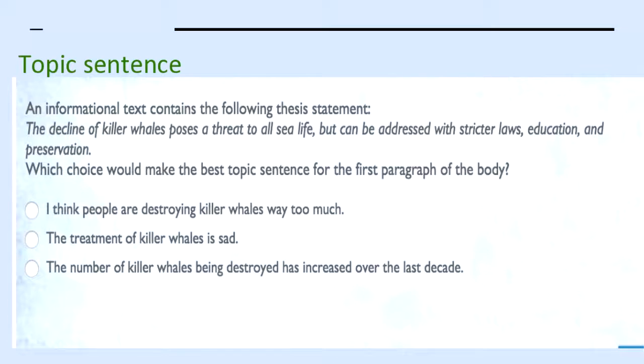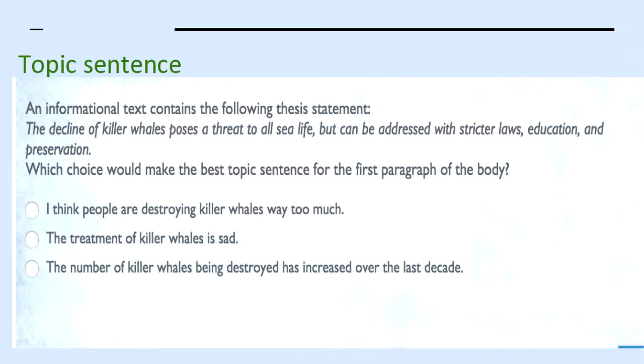An informational text contains the following thesis statement. The decline of killer whales poses a threat to all sea life, but can be addressed with stricter laws, education, and preservation. What choice would make the best topic sentence for the first paragraph of the body? Okay. So this is your thesis statement. The decline of killer whales poses a threat to all sea life, but can be addressed with stricter laws, education, and preservation. So which choice would make the best topic sentence for the first paragraph?